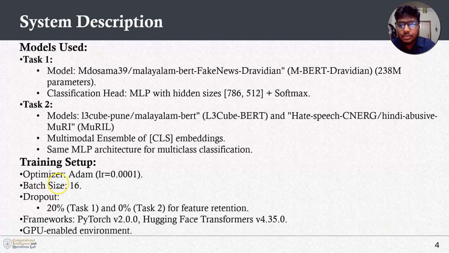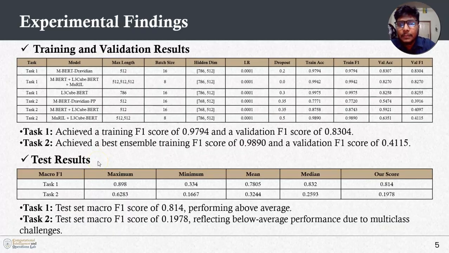And for the training setup, we used the Adam optimizer, and the learning rate was 10 to the power minus 3. Then the batch size was 16, and dropout was 20% for task 1 and 0% for task 2. For the framework, we used PyTorch version 2 and Hugging Face Transformers, and also used a GPU-enabled environment.